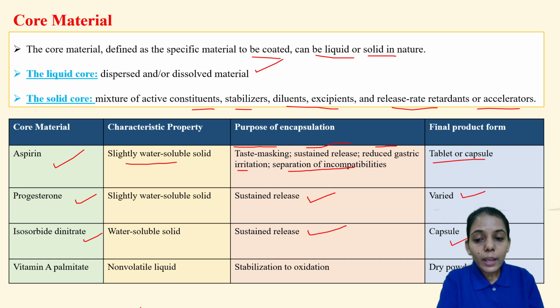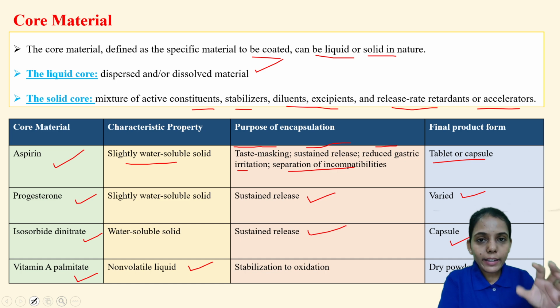Next is vitamin A palmitate. This is oil soluble, a non-volatile liquid. Now we know vitamins A, D, E and K are the oil soluble vitamins. That means they generally undergo oxidation reaction.